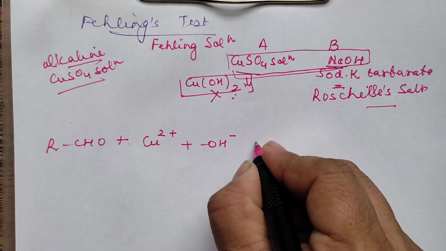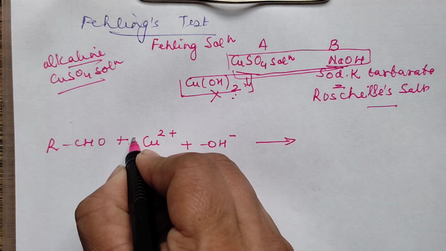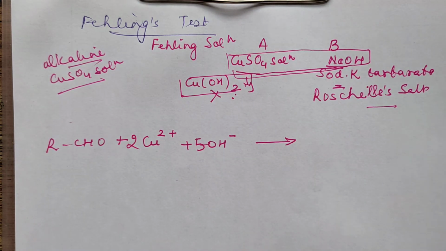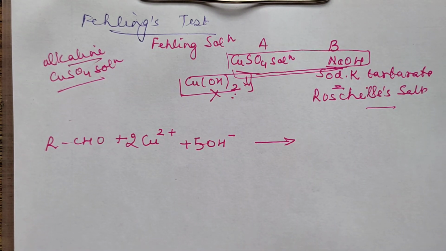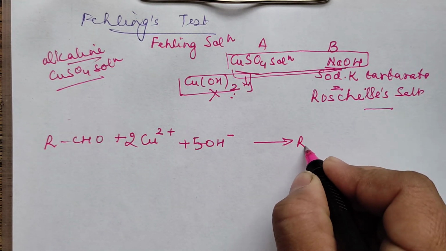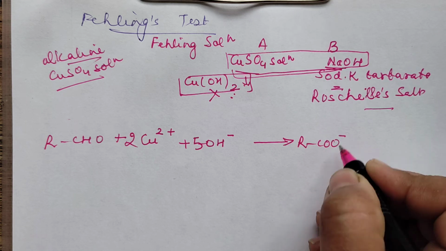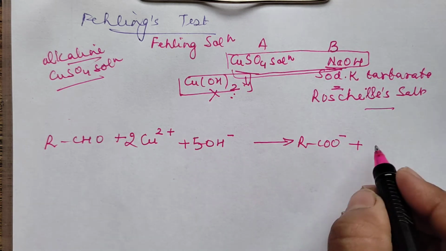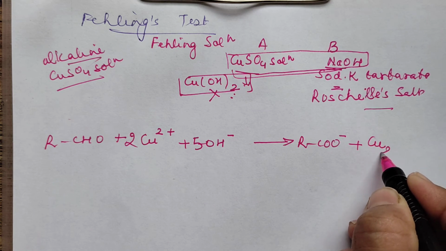Now, what happens exactly when you are balancing? Of course, you will get here as 2 and here as 5. Now, what exactly happens in this? The same way as we did in Tollens. Aldehyde will get oxidized to form acid with the same number of carbon atoms, and Cu2+ will get reduced to Cu+.